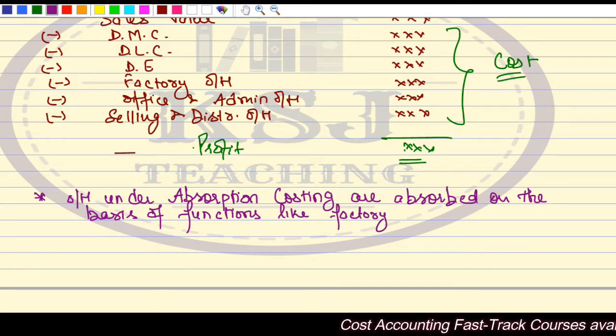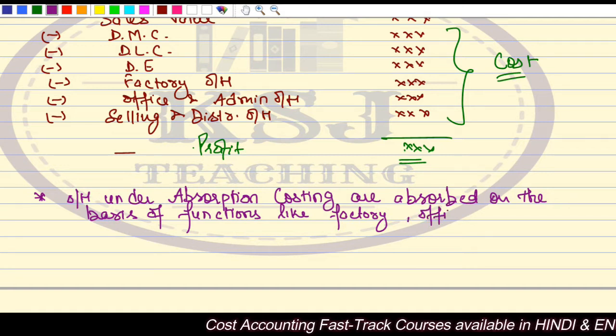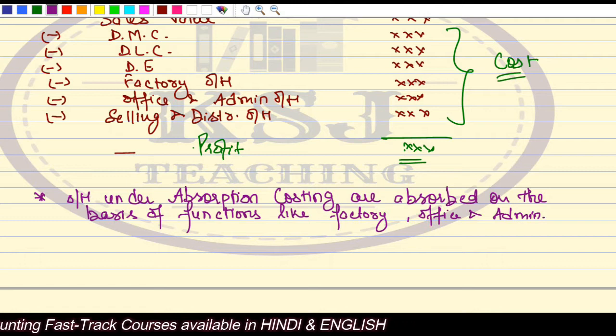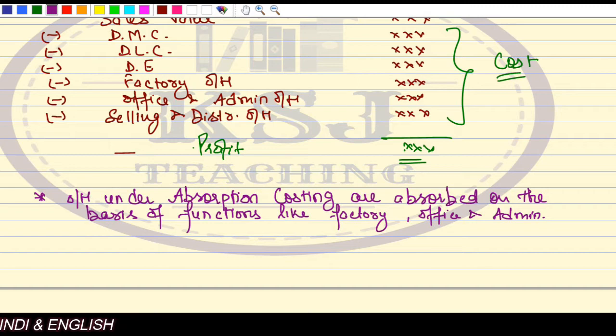Factory is one function, office and administration, selling and distribution. So, right? What we are doing is all the overheads are being absorbed on the basis of the functions.